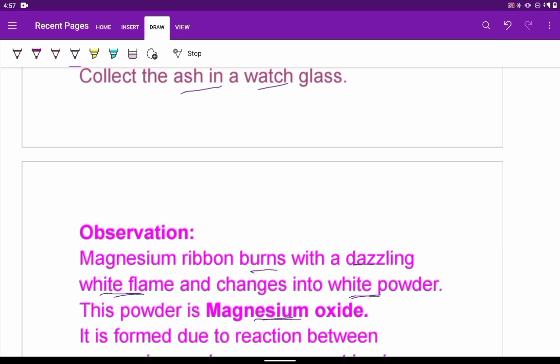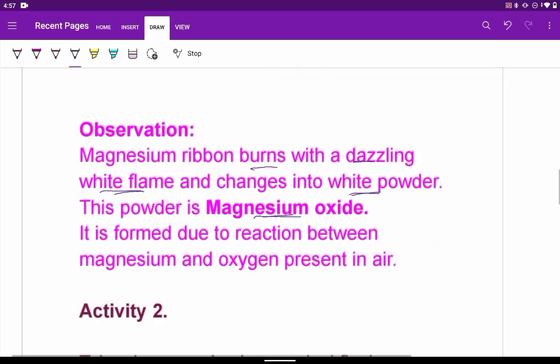It's very simple, students. Oxygen is present in our atmosphere, and there was a reaction between the magnesium and the oxygen which is present in air. So because of this reaction we got magnesium oxide. So this is one experiment or activity which we can see.